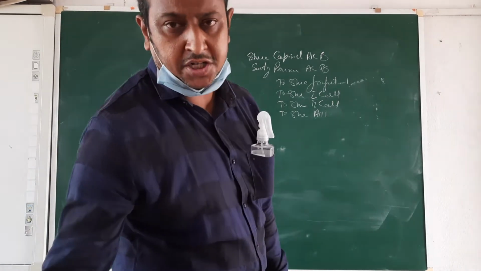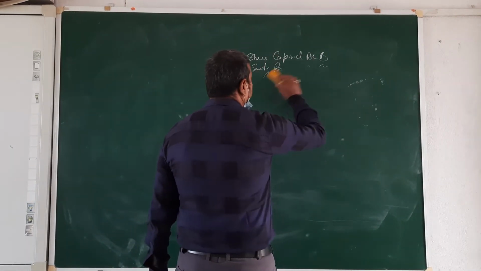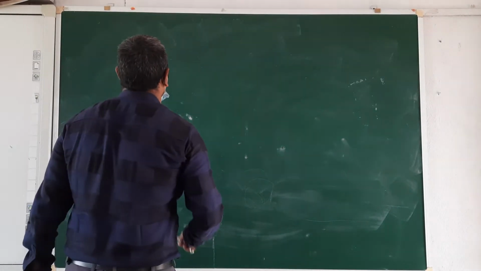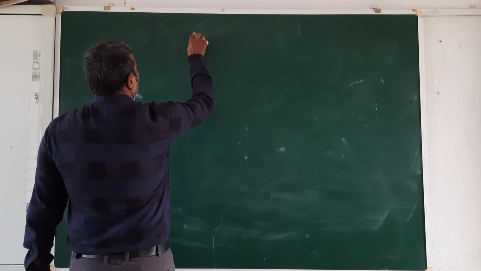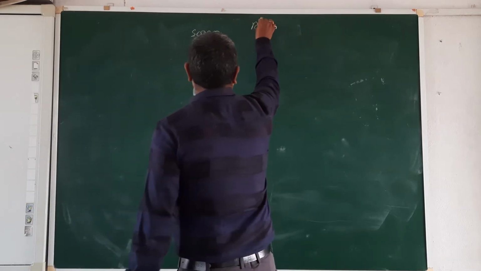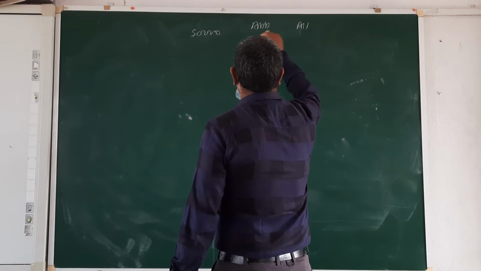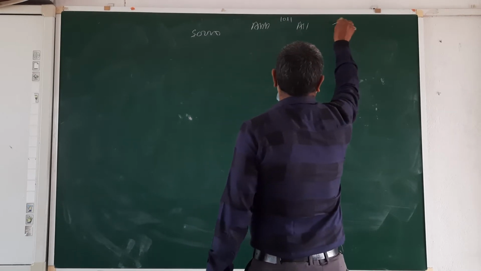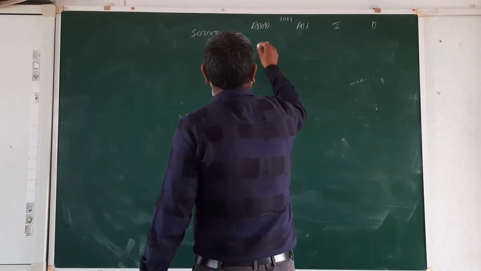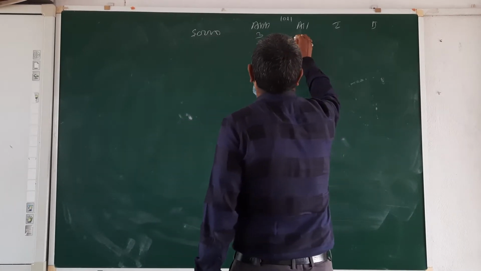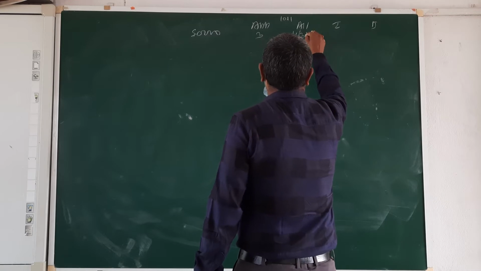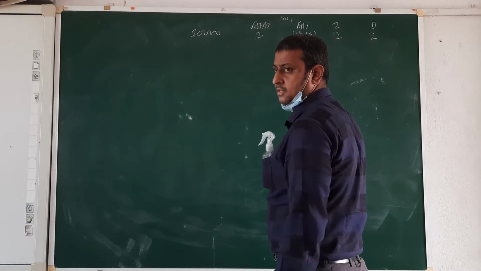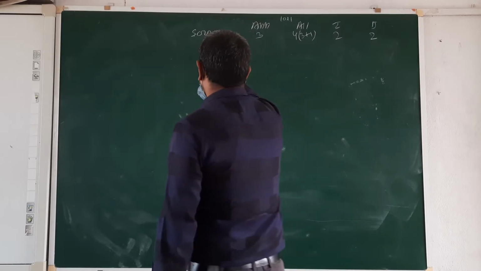Now I am going to take one question, and by that question I am trying to make you understand how to deal with a question on premium. The company issued 50,000 equity shares of rupees 10 each at a premium of rupees 1, payable as under: on application 3 rupees, on allotment 4 rupees, which is 3 plus 1 premium, on the first call 2 rupees, and on the final call 2 rupees.